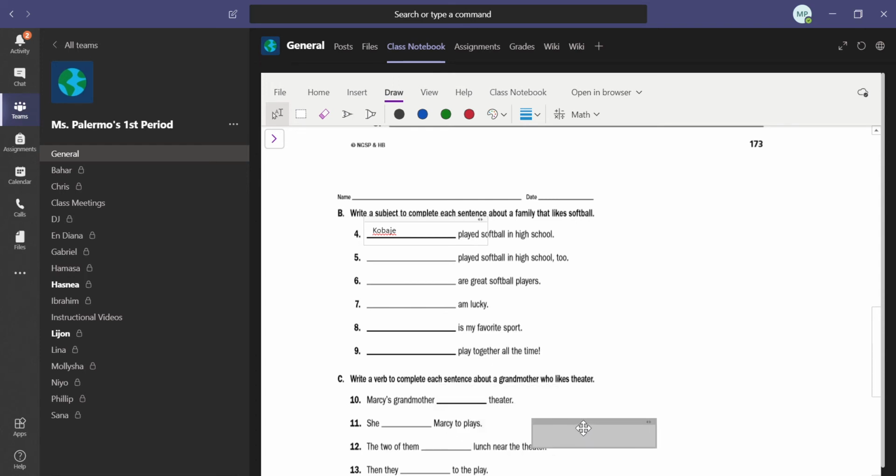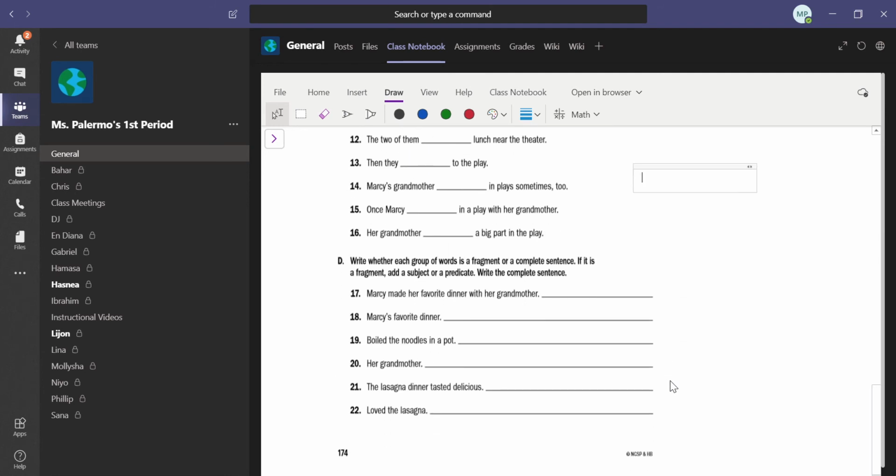Marcy's grandmother blank theater. Well, what verb would make sense there? Well, based on what else we read, I see that she probably really likes the theater, maybe even loves it. So Marcy's grandmother loves theater. I put the S on the end of loves because Marcy's grandmother is one person. So if we have one person in the subject, then there has to be an S at the end of the verb. So B, fill in the nouns. C, fill in the verbs to complete the predicate.